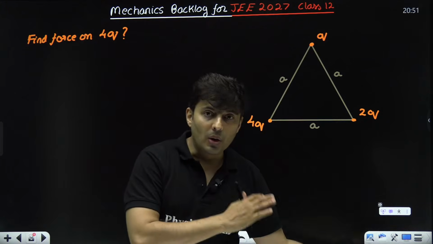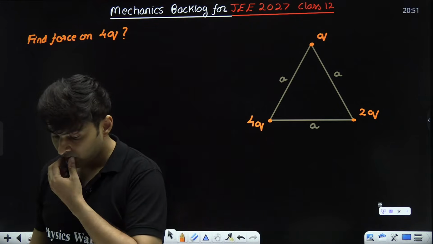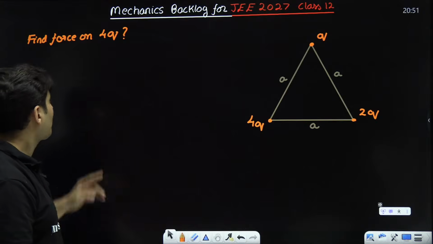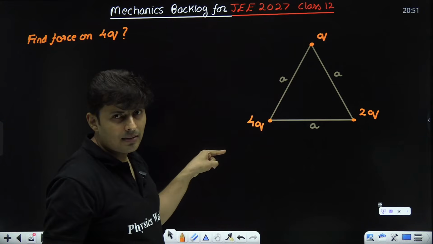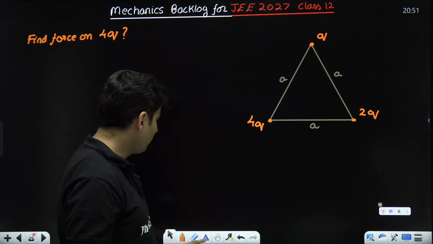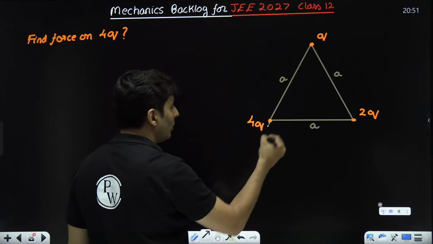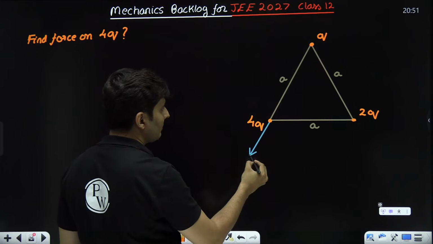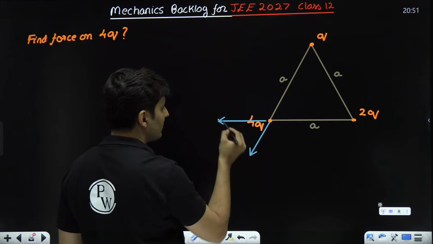That's what I'm trying to do over here, trying to show you how 11th is related to 12th and why those concepts are so important now. Observe carefully. On 4Q, these two will both repel, both are positive. Let me first show you the directions. Q on 4Q will apply a force like this. 2Q on 4Q will apply a force like this.